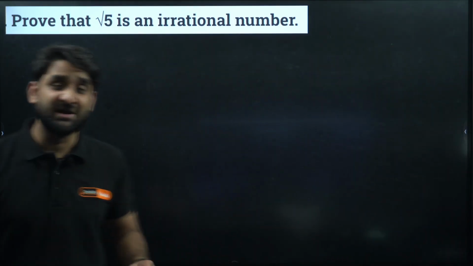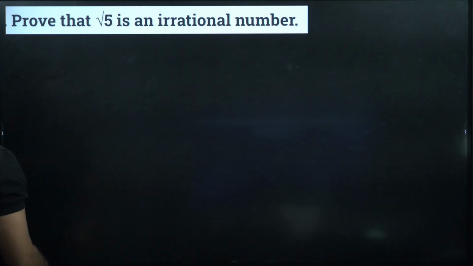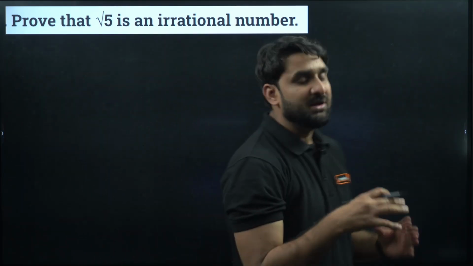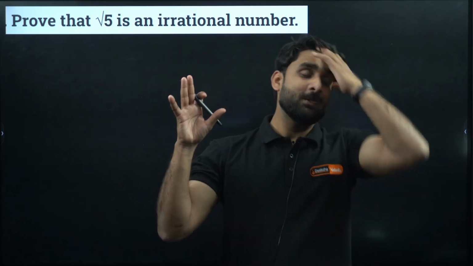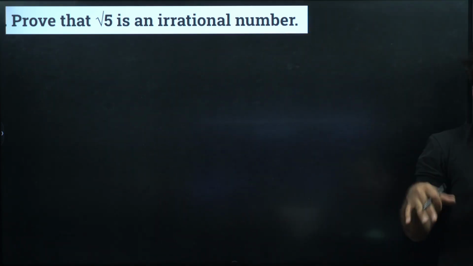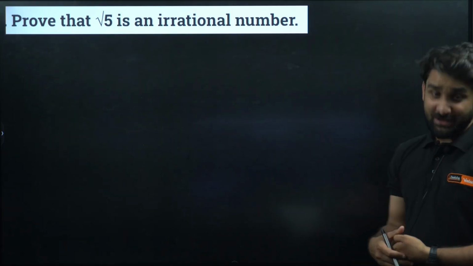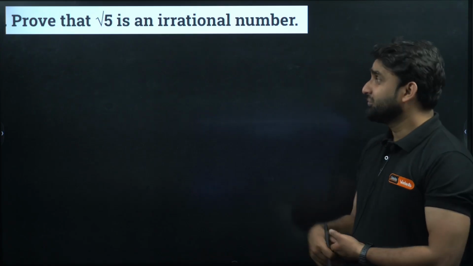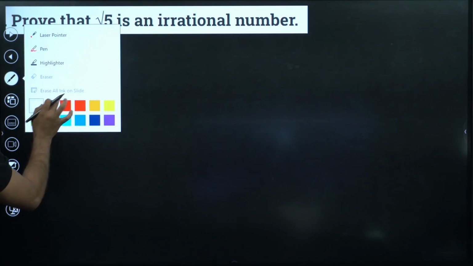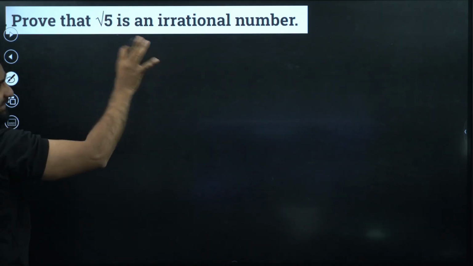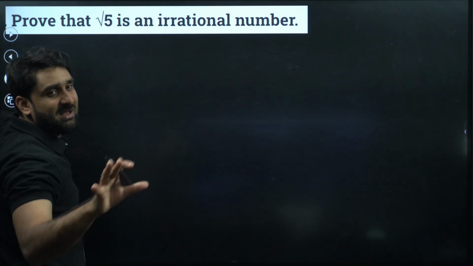This is an important question from your examination point of view. So let me explain this question for you. Prove that root 5 is an irrational number. See, first of all, everyone knows root 5 is an irrational number. But whenever it comes to proof, because it's all a matter of marks, to get the marks we have to prove it mathematically. So my dear champion, the root of any number except a perfect square, root 2, root 3, root 5, root 7, all these numbers are irrational numbers.